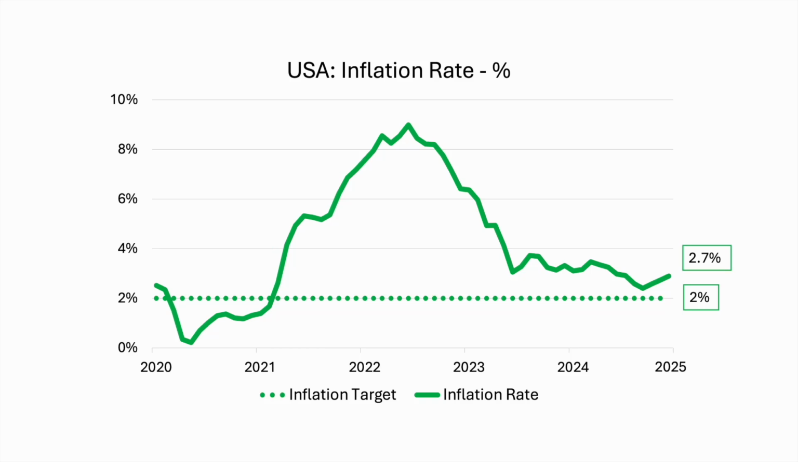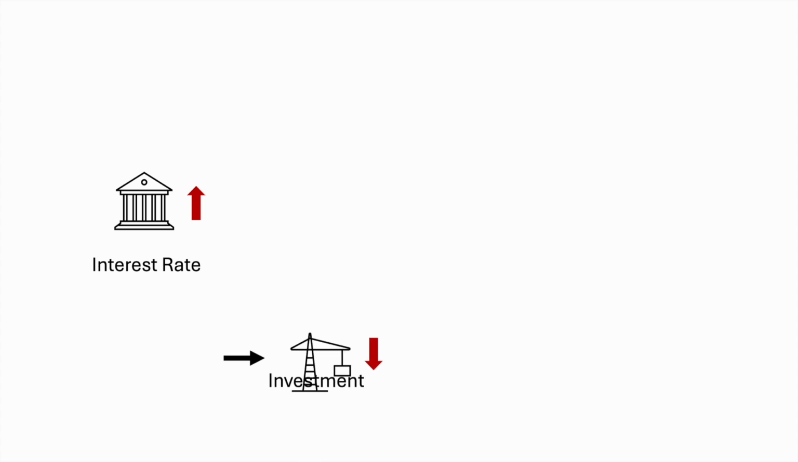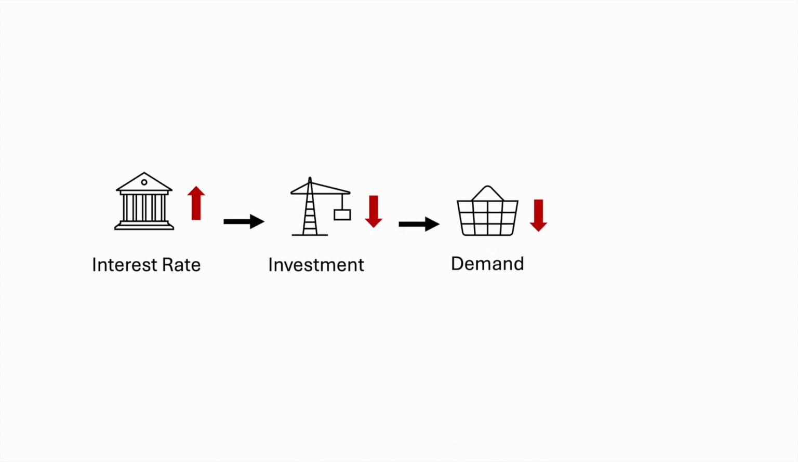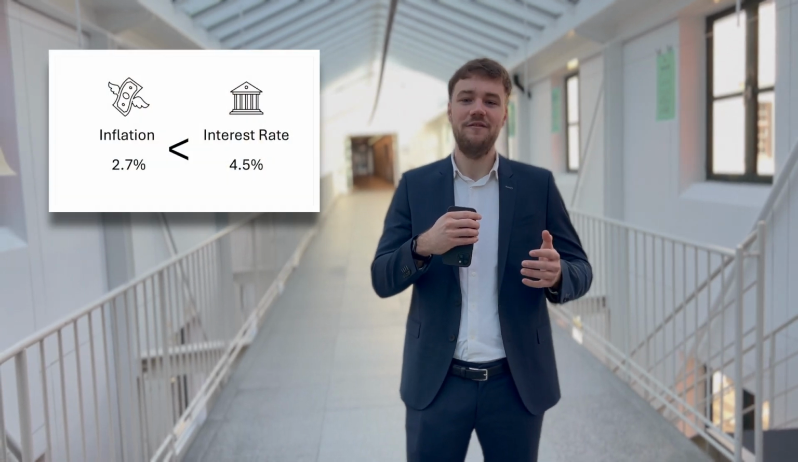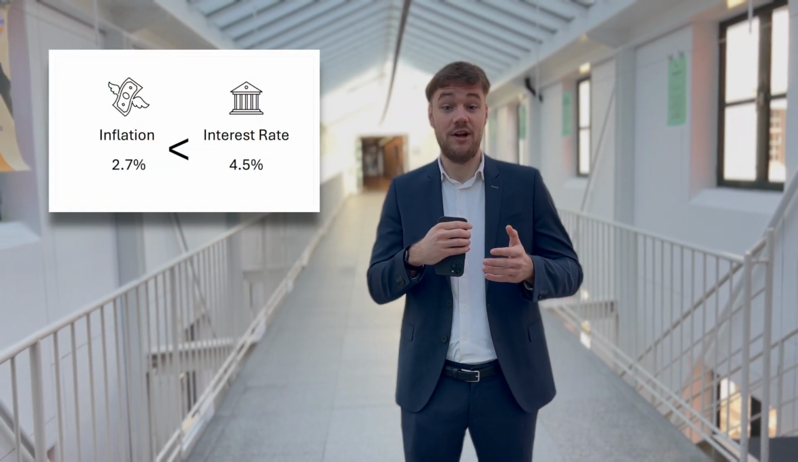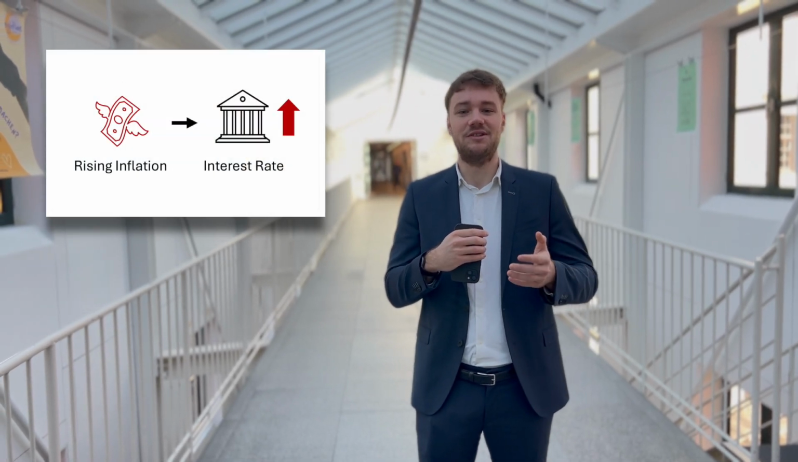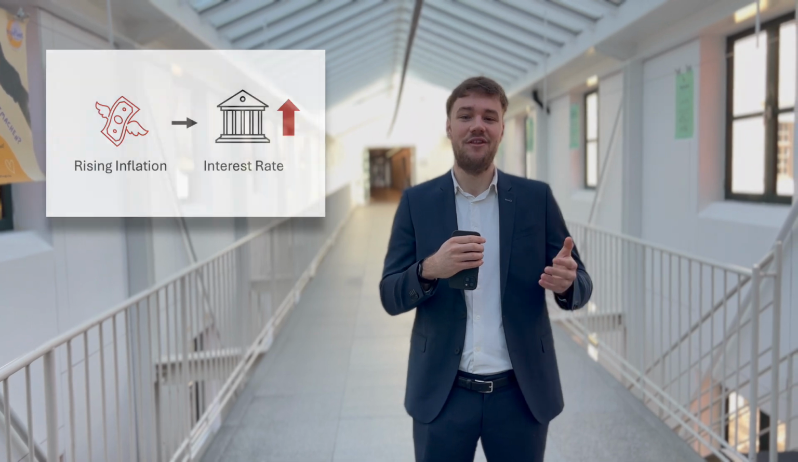Yet, inflation has been trending upwards again since October. To reach the inflation target of 2%, the interest rate has to be reasonably higher than the inflation rate. A higher interest rate makes investments less attractive, making demand go down. Lower demand leads to lower prices, resulting in lower inflation. Although the interest rate of 4.5% is well above the inflation rate of 2.7%, recent increases in inflation might motivate the Fed to increase the interest rate further.